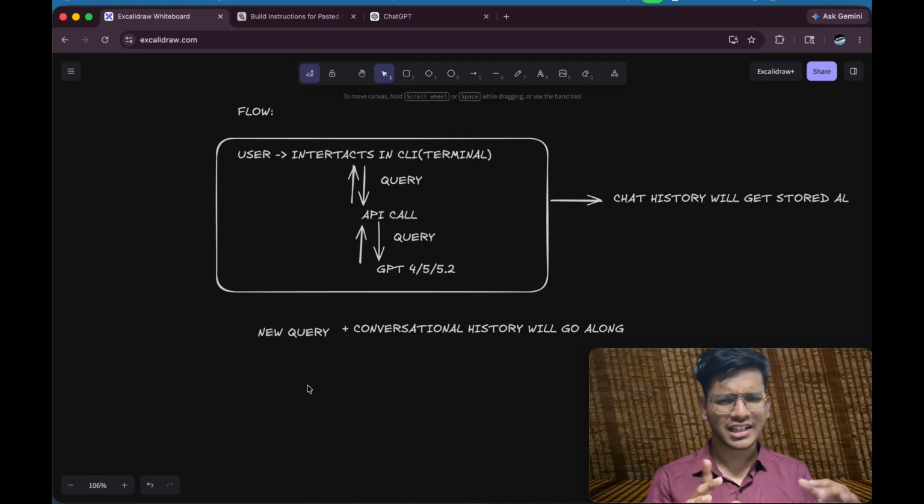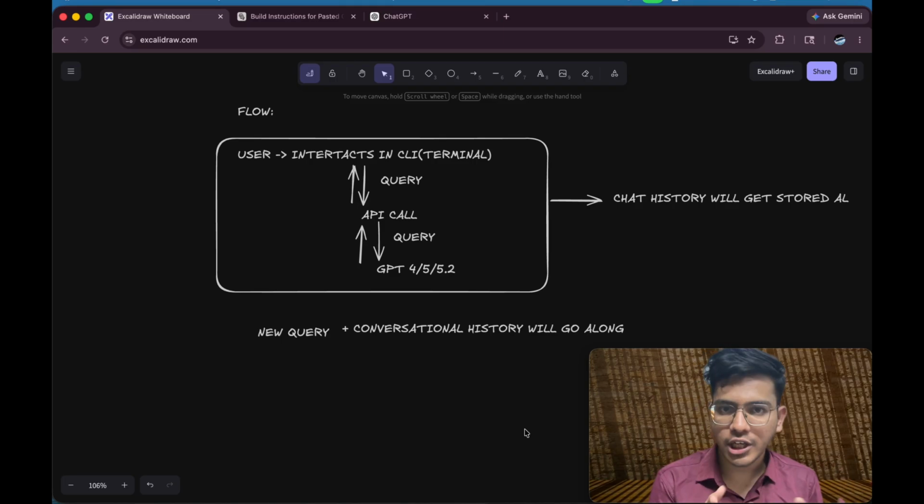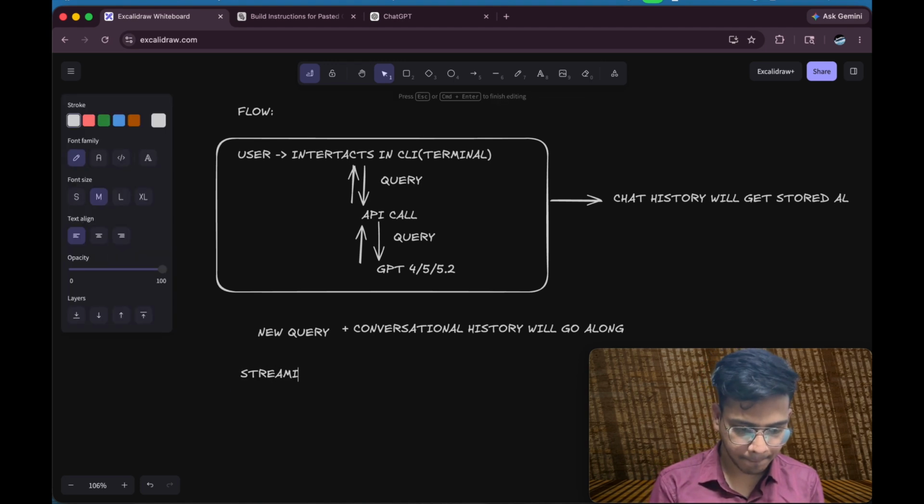Although nowadays we don't have traditional chatbots as such, but traditional chatbots don't have this. Here the differentiator is that we are adding conversational history, and along with that we are including something called streaming.